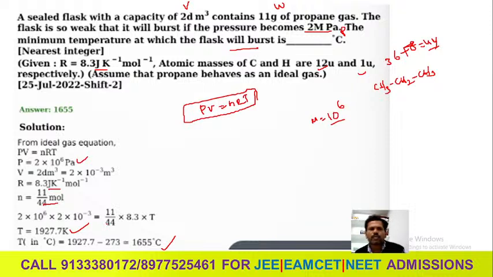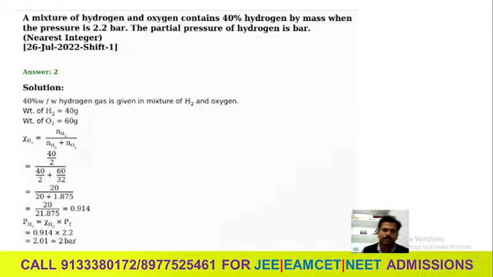Okay, see, the question looks very lengthy. You can observe this question is very lengthy, but the answer should be clear. You can observe the data. In states of matter, you can understand either they are giving P or they are giving V, they are giving the n value or R value, T value, what they are giving. You can observe, that's it. If you identify that, you can answer it very easily. Yes? Next. See this?